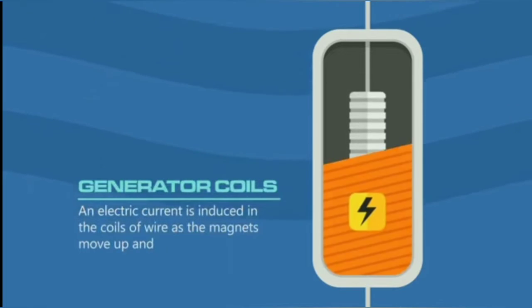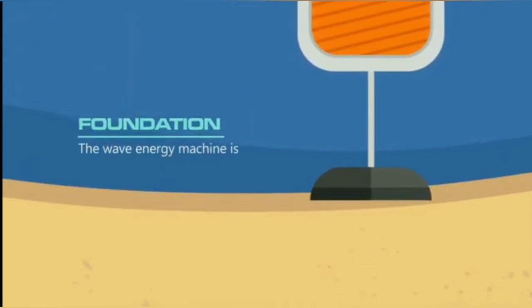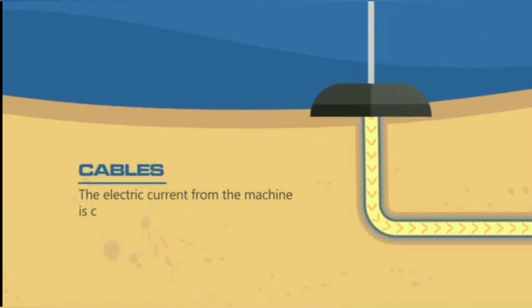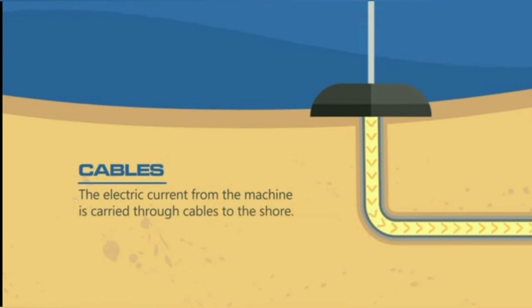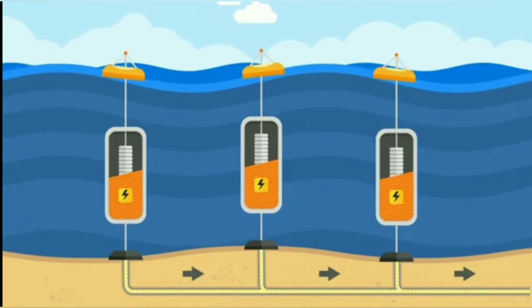Next, the produced current will be stored below in a foundation, and the wave energy machine is securely anchored. These are connected to cables, and we'll have a large number of the same devices, and electricity is produced with this technique.